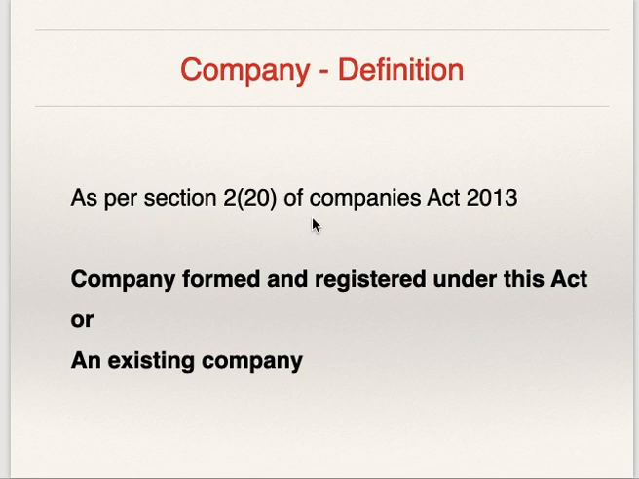Now we'll see definition of company, how company is defined. As per section 2 subsection 20 of Companies Act 2013, company is company formed and registered under this act or an existing company. Under this act means under Companies Act 2013. The company which is formed and registered under Companies Act 2013 is company और an existing company. इसका मतलब है 2013 से पहले अगर एक कंपनी एग्जिस्टिंग होगी, that also you can call it as company. If it is registered under Companies Act 1956, then you can call it as company as per Companies Act 2013.